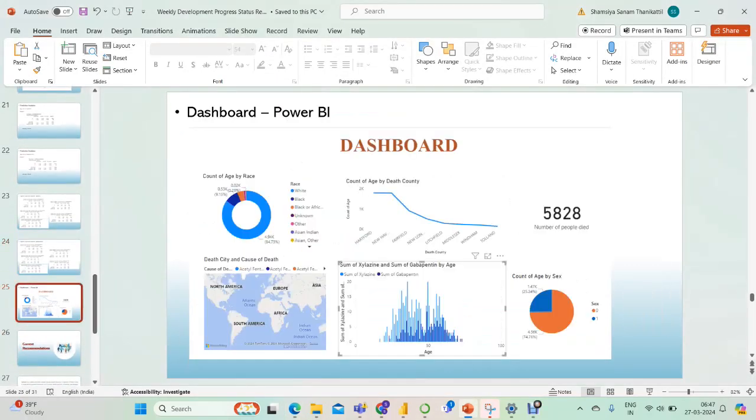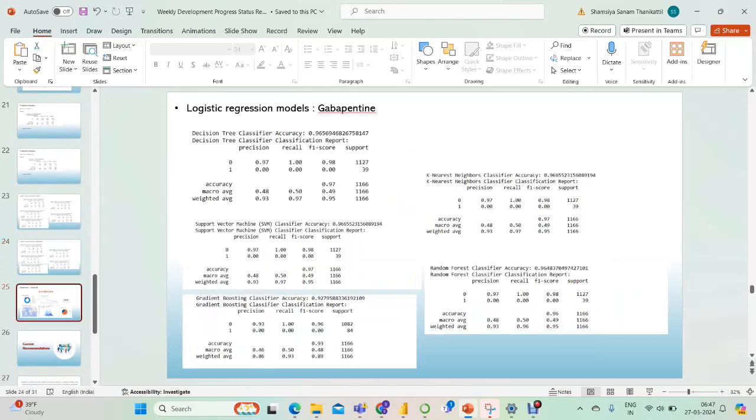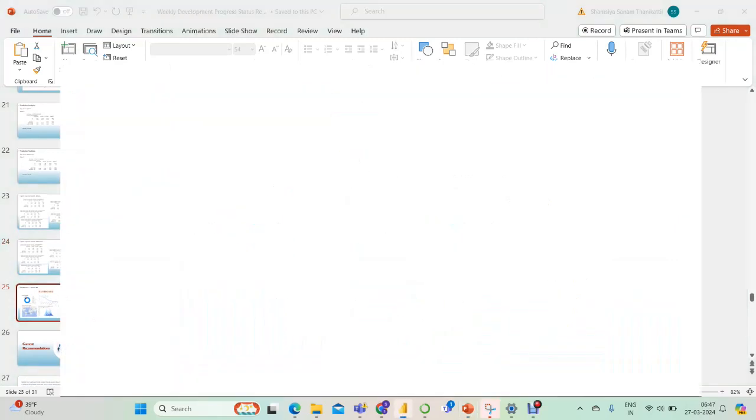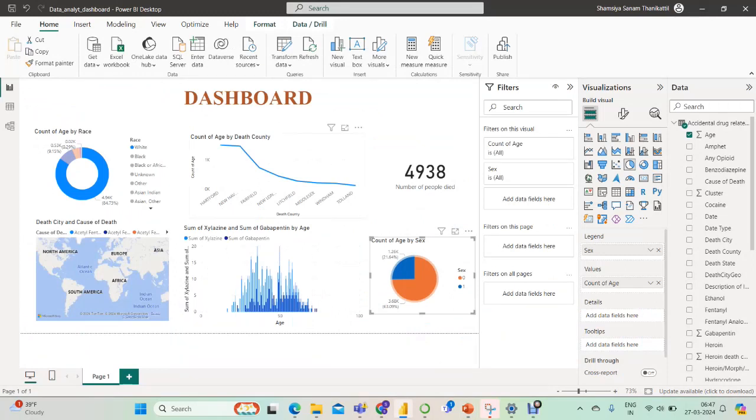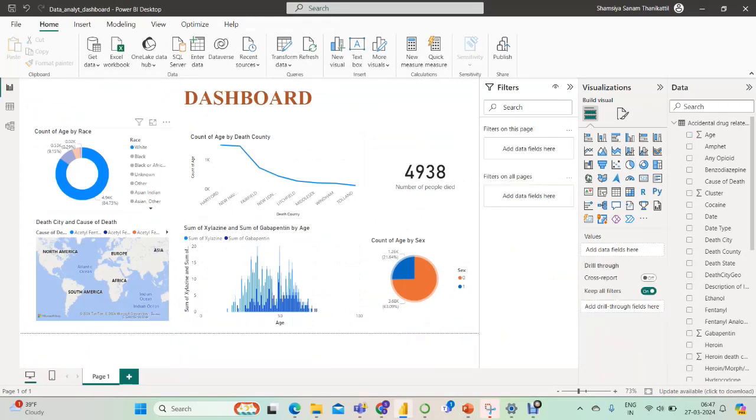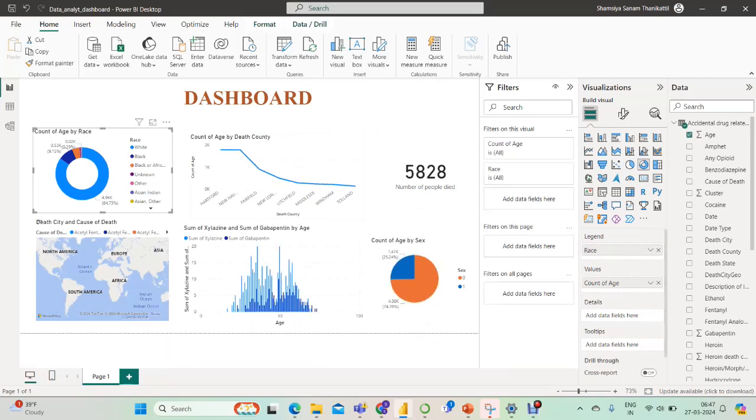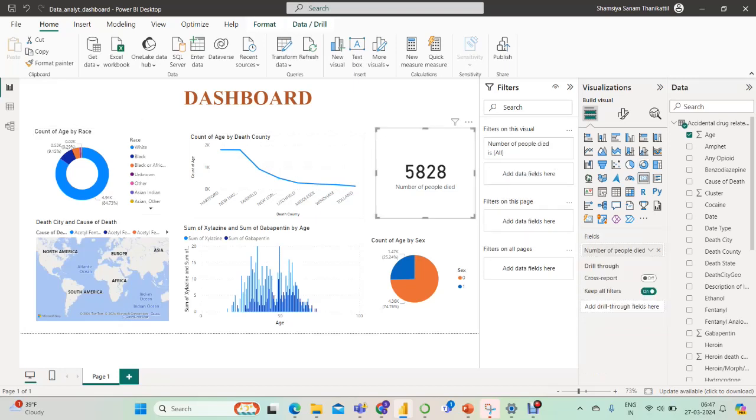So after that, we went to make a dashboard in Power BI. So this is the dashboard that we had created. First we find a donut chart of count of age versus race, and we have got the details. And we find a line graph of count of age by death country. And after that, we used a card to show the number of people who died within the time span of 2012 to 22 using drugs, and we got this count.